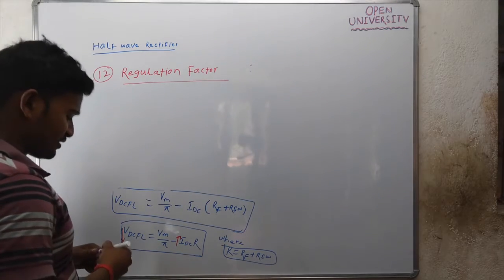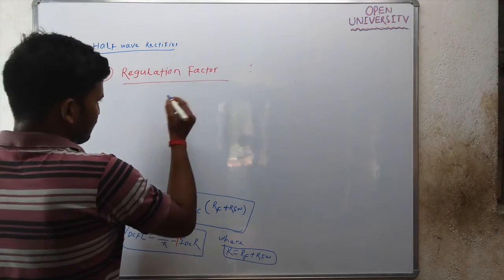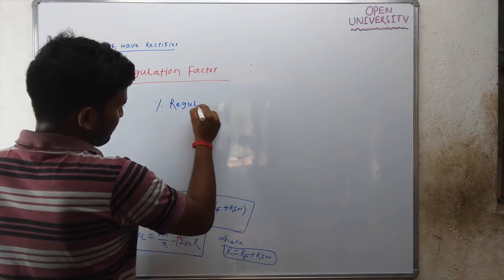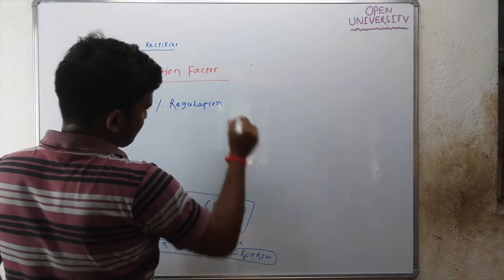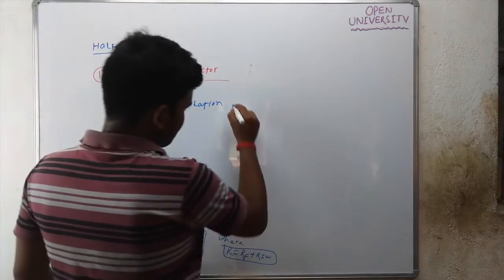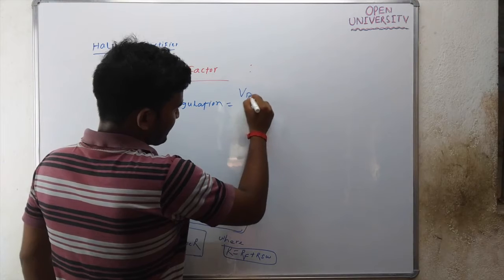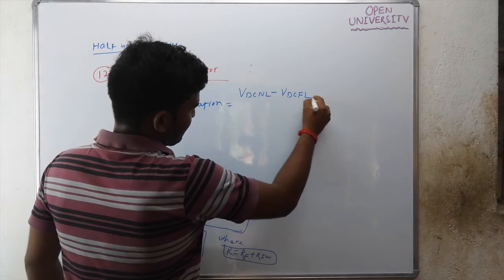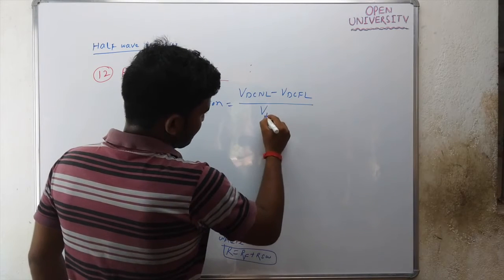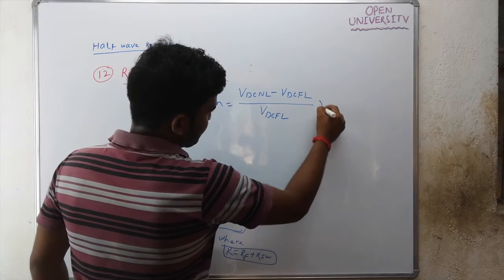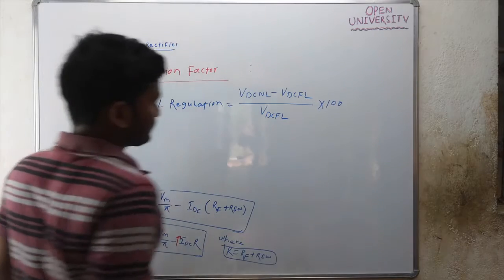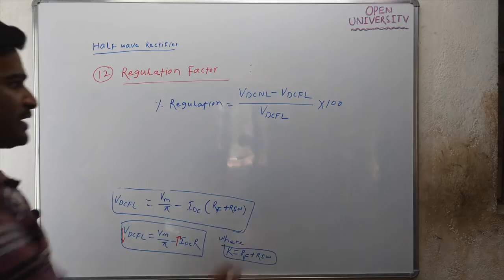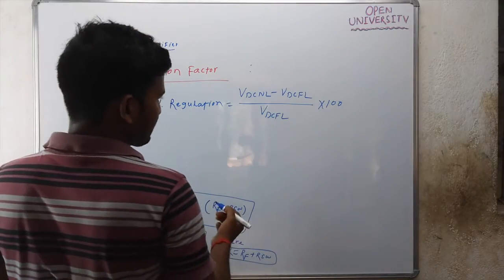So the formula for regulation factor is, or you can calculate directly, percentage regulation is nothing but VDC NL minus VDC FL divided by VDC FL into 100.